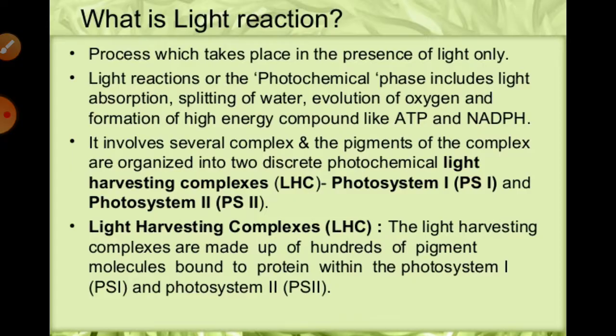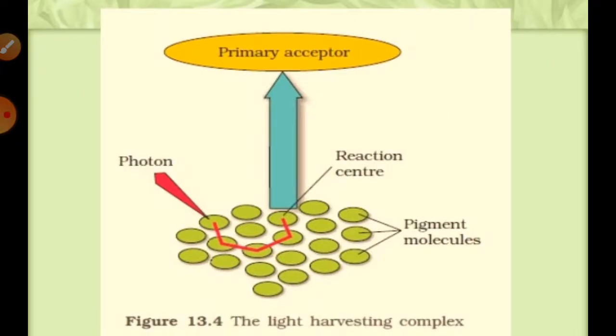In the chloroplast, the photosynthetic pigments are organized into two discrete photochemical light harvesting complexes, that is photosystem first, PS1, and photosystem second, PS2. You can just see the photosystems in the diagram.